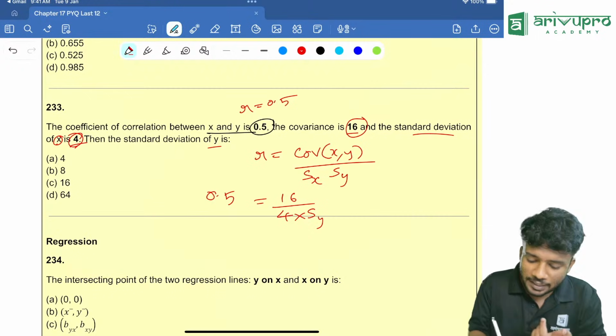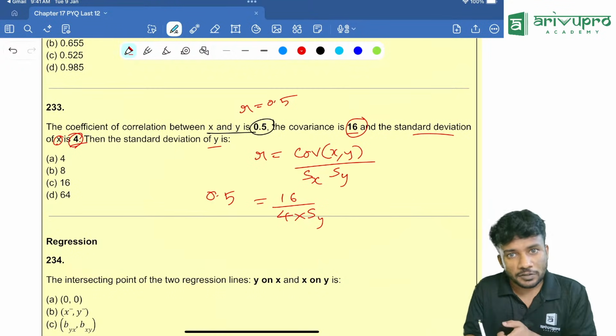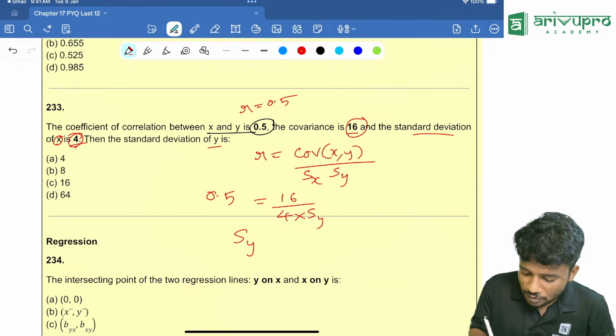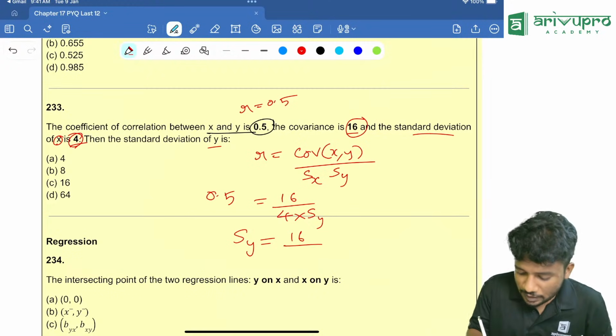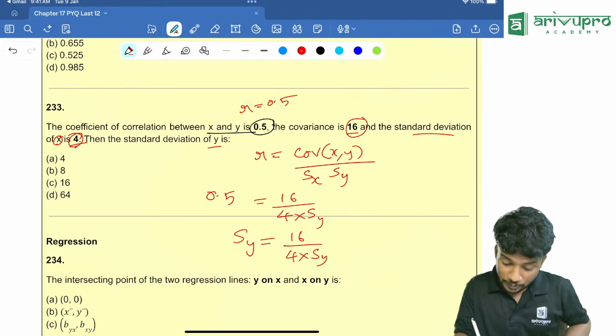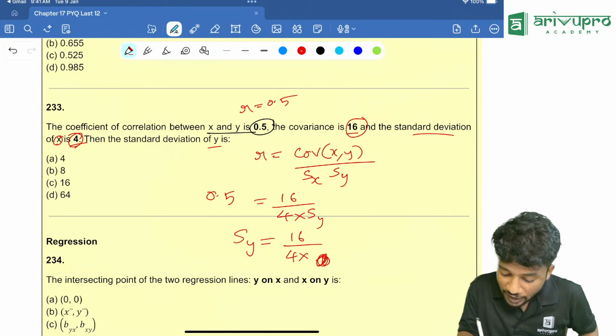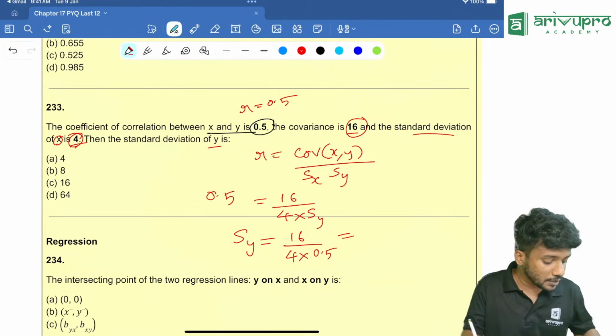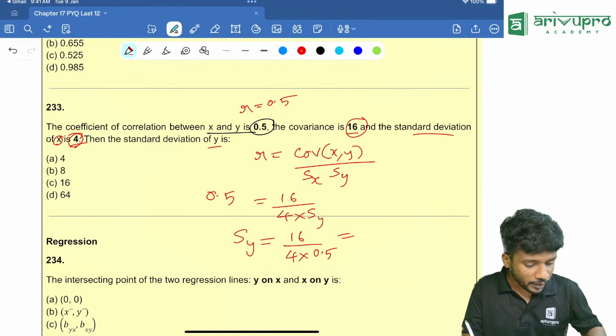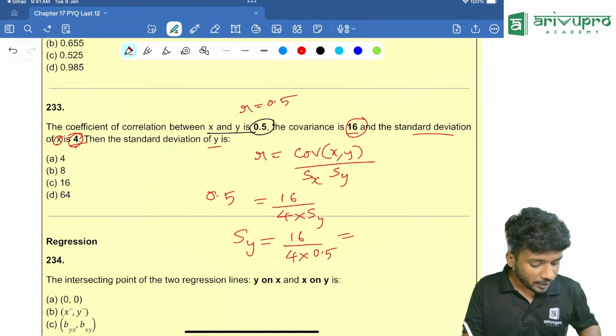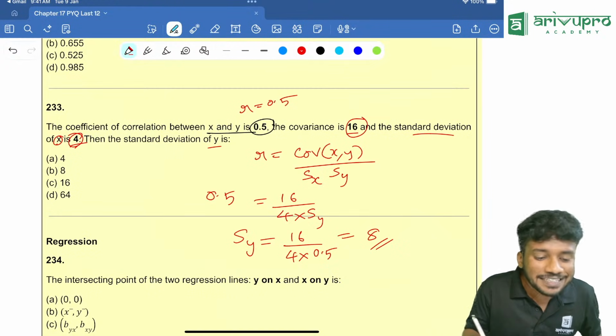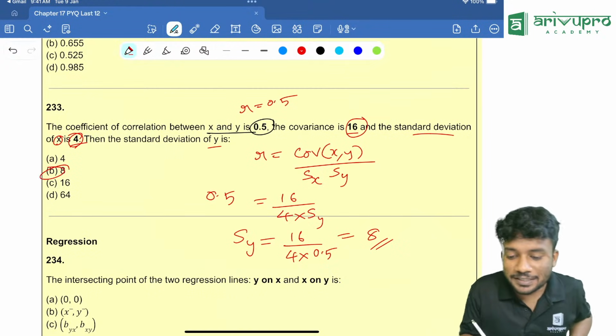How will you find it? Take this to the other side. Take 0.5 to the denominator. So standard deviation of y is nothing but 16 divided by 4 into 0.5. Take your calculator. 16 divided by 4, again divided by 0.5. How much is your answer? 8 is your answer. So option B is your answer.